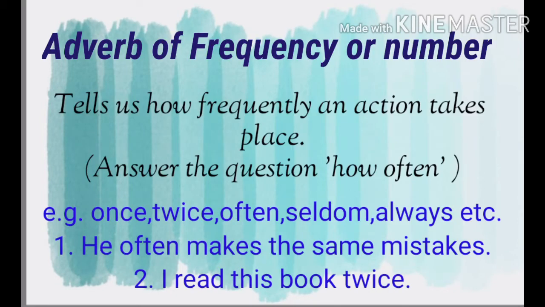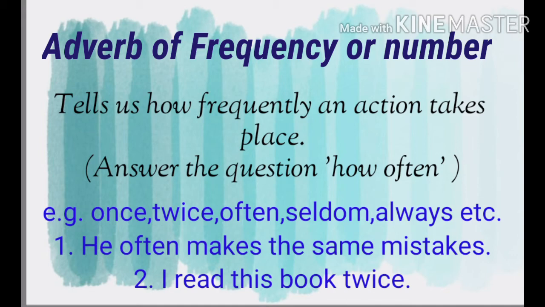The next is adverb of frequency or number. It tells us how frequently an action takes place and answers the question how often. Words like once, twice, often, seldom, always, etc. show adverb of frequency. Let's see some examples.